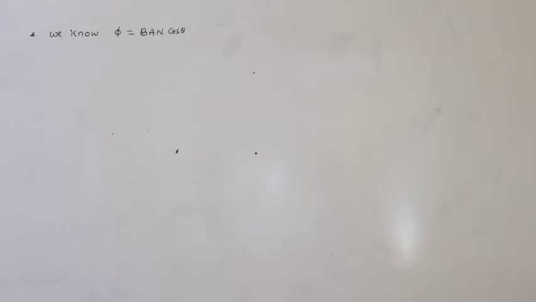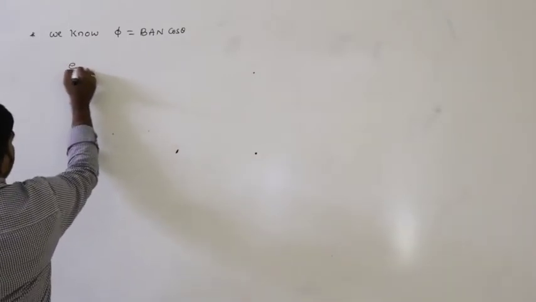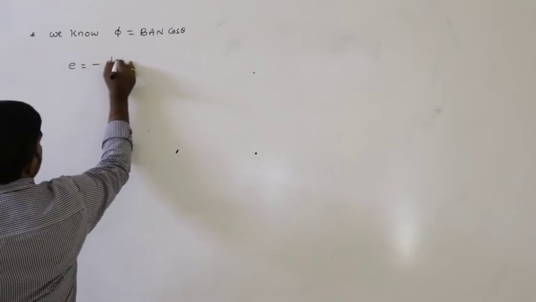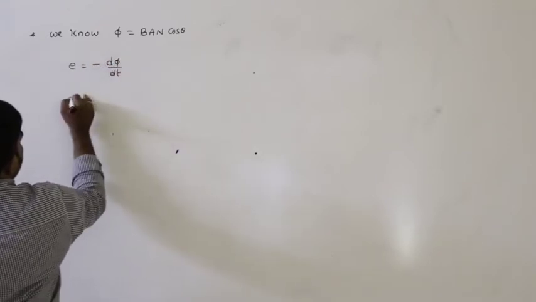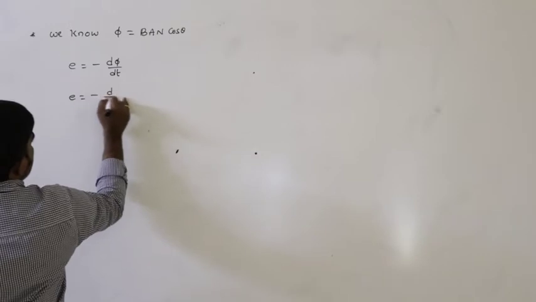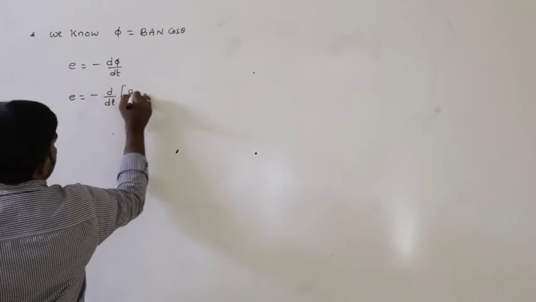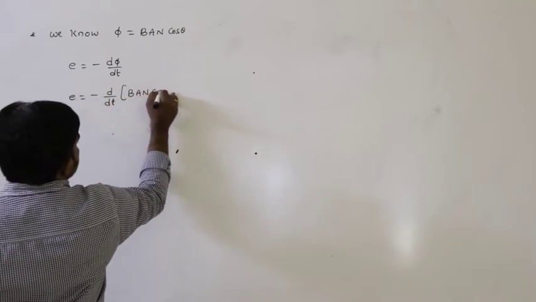Phi is equal to BAN cos theta. But according to Faraday's second law, E is equal to minus d phi by dt. Therefore, E is equal to minus d by dt of BAN cos theta.